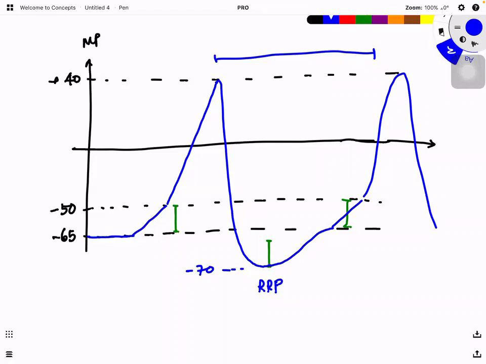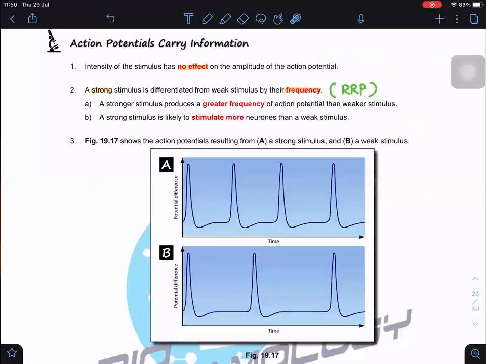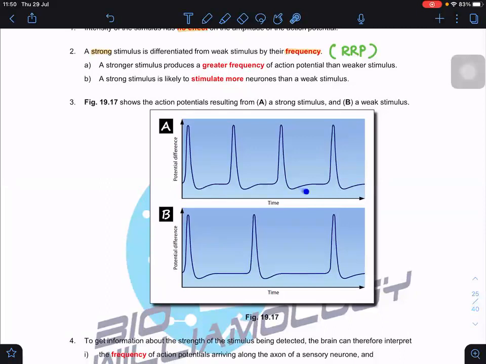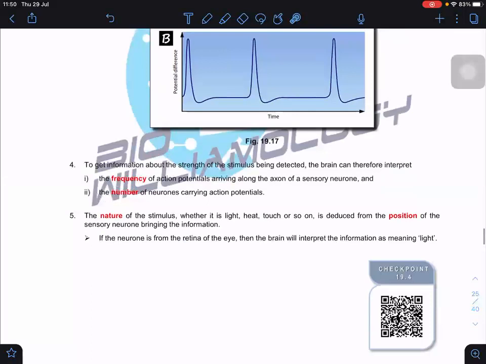So A will be a strong stimulus. Why strong? Because there are more action potentials. B has fewer action potentials, and your brain interprets it that way. Are you clear? So to get information about the strength of the stimulus being detected, the brain interprets the frequency and the number of neurons that carry the action potential. If the frequency is very low, with only one or two neurons, it means the signal is very weak. But if it is a very strong stimulus, there are many, and the number of neurons is also higher.